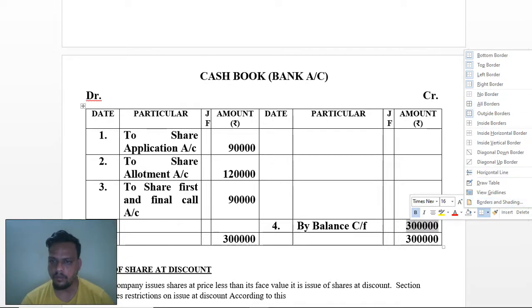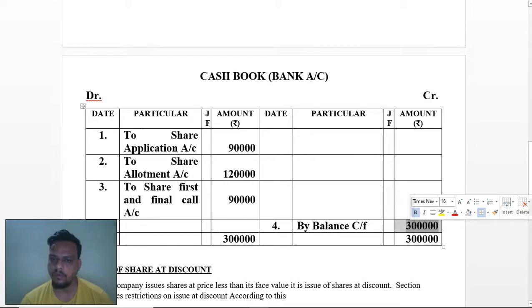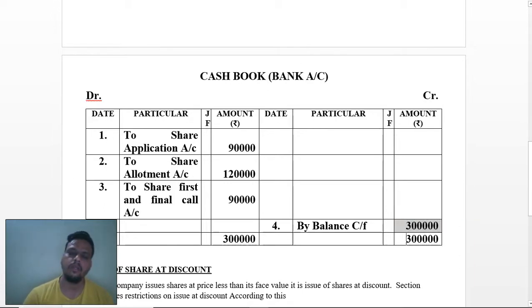Not over here it has been mentioned, but I'll make it a color for understanding purposes. A gray color would be enough to show that this is your balance amount. The total has been mentioned over here. I have done 1, 2, 3, 4, but it should not be written this way. Wherever the date is mentioned, you have to write the date only.